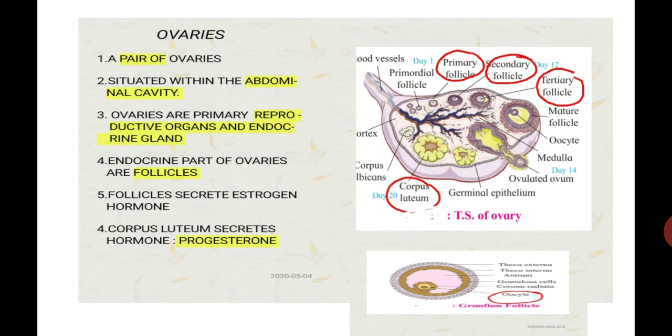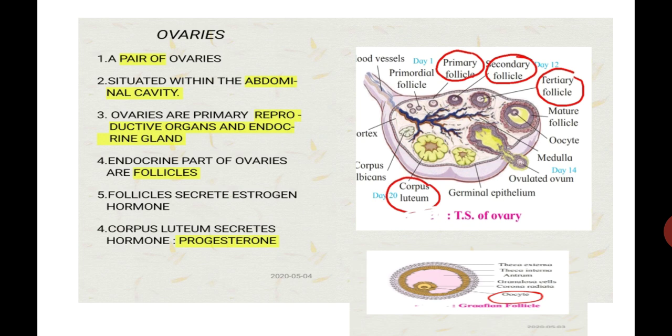But student, on maturation, this Graafian follicle comes towards the surface of the ovary and bursts. Because of the bursting, the oocyte present inside gets released from the mature Graafian follicle. That release of the oocyte from the mature Graafian follicle is called ovulation.